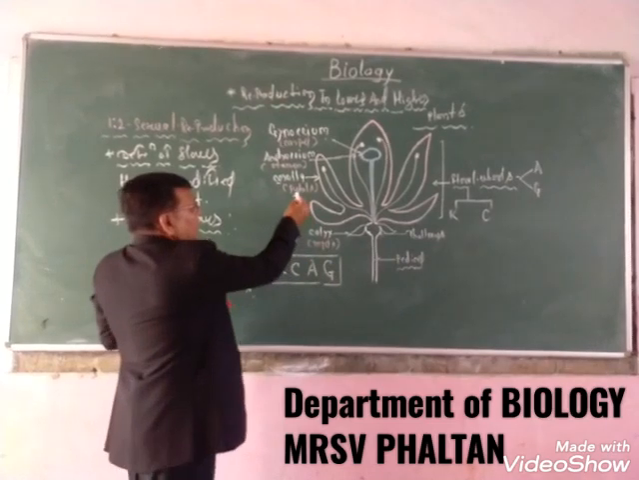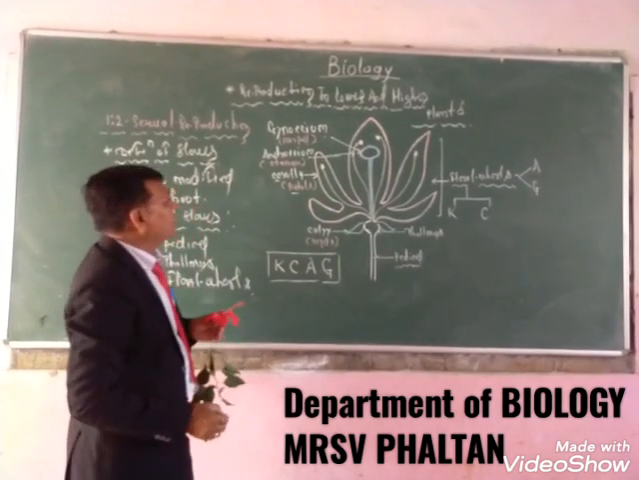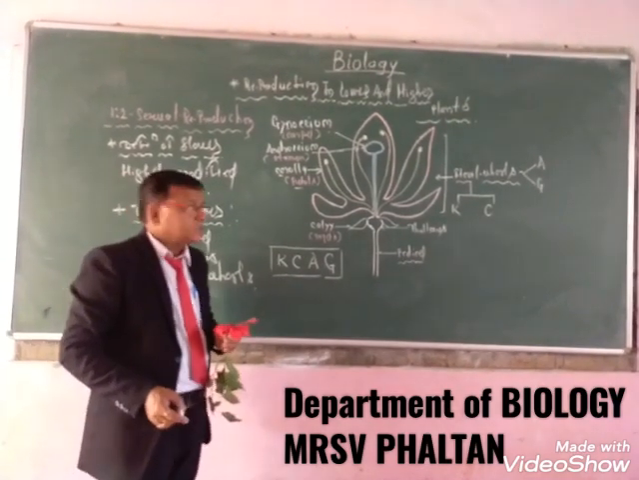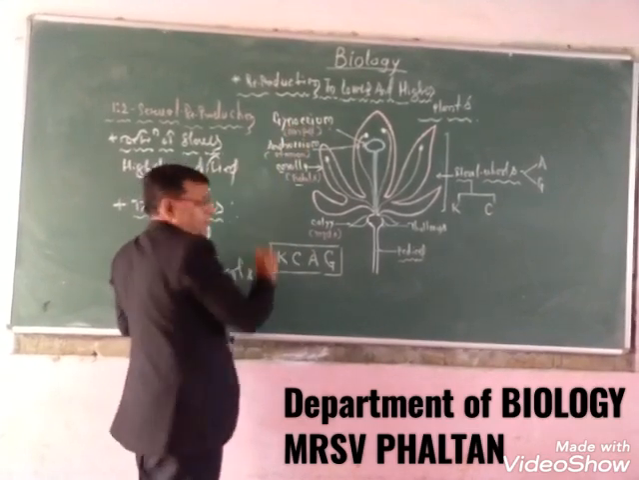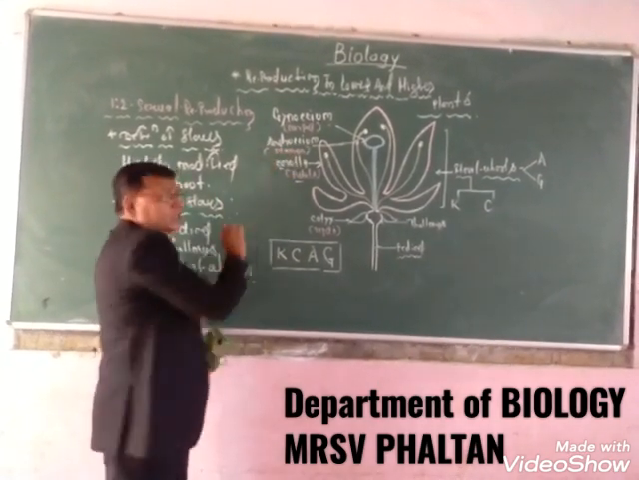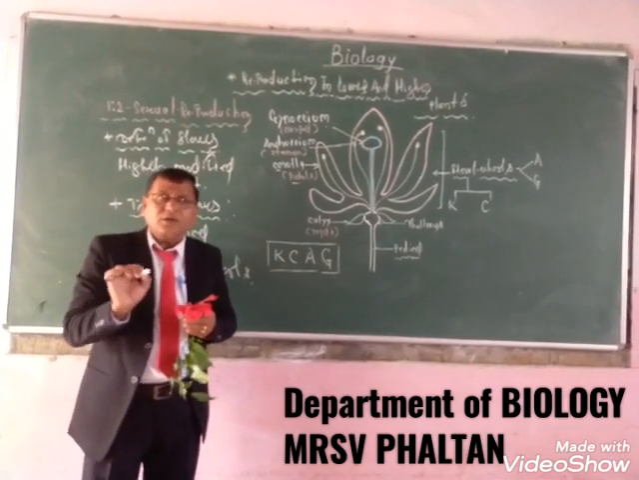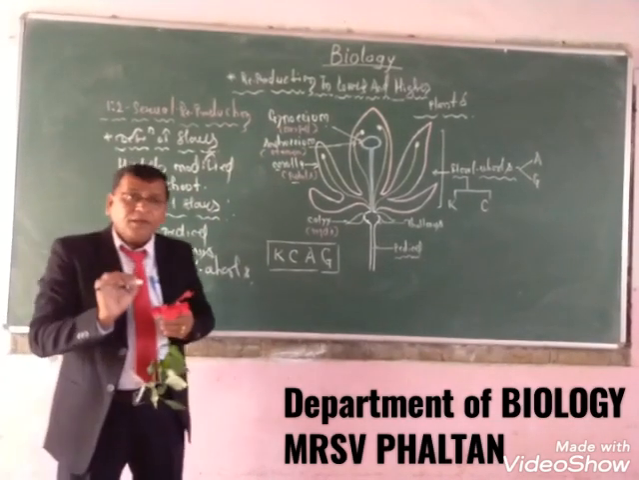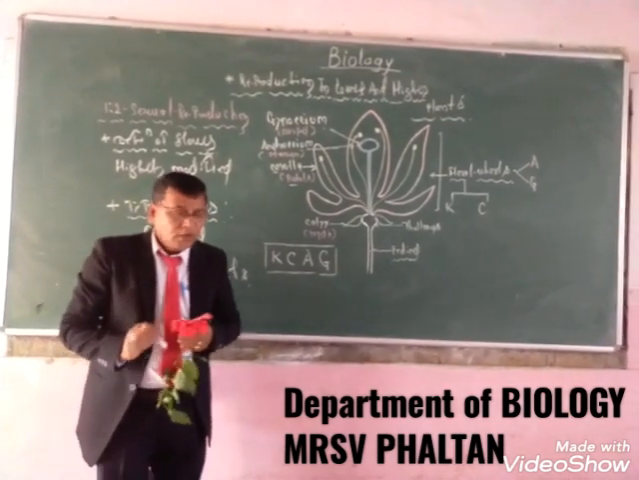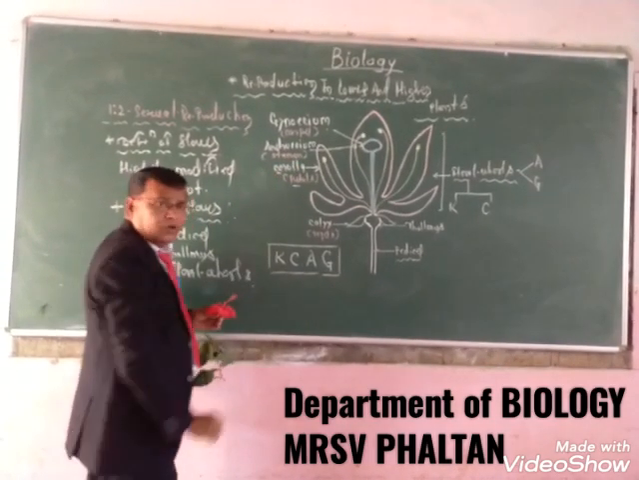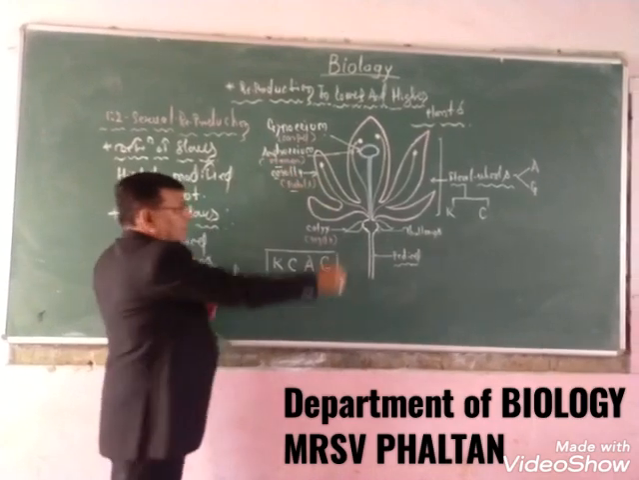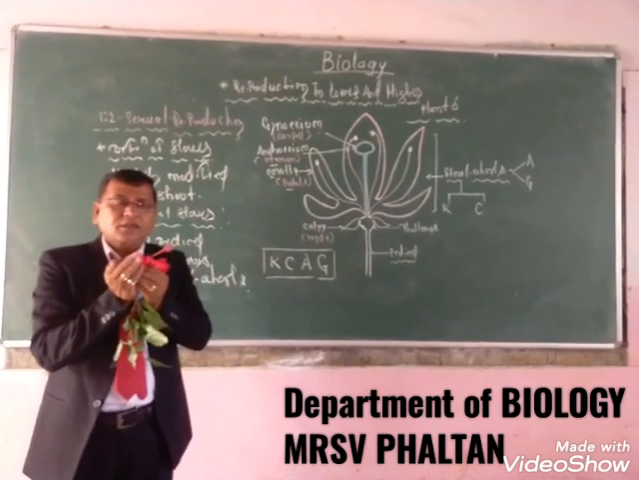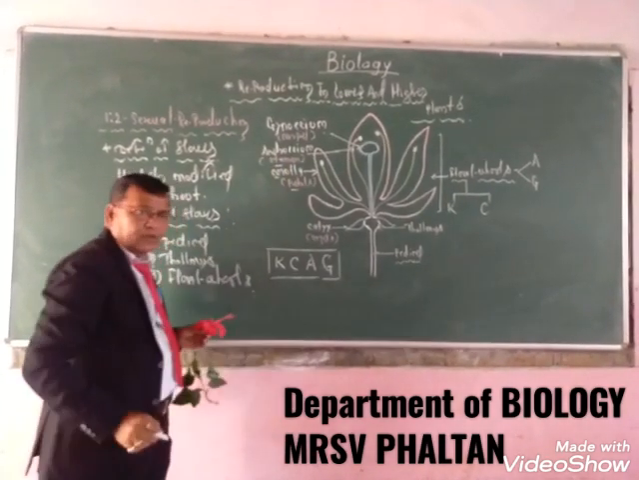After the corolla, there are two important parts of the flower for the purpose of sexual reproduction, that is androecium and gynoecium. The androecium is called the male reproductive organ of the flower, and the gynoecium is called the female reproductive organ of the flower. The androecium consists of a number of stamens. When a number of stamens come together, such a group of stamens is called the androecium.